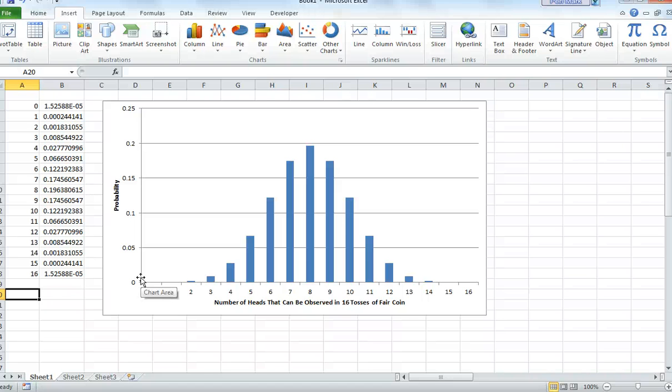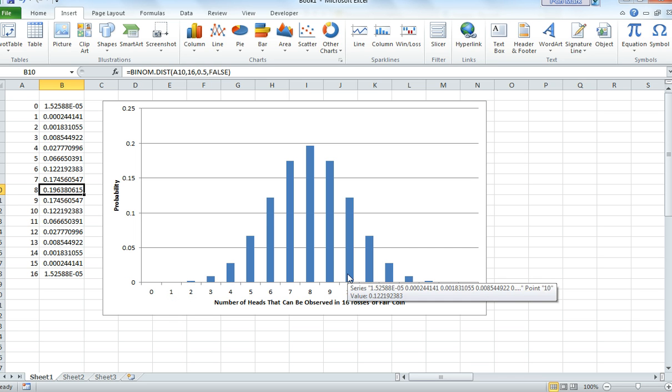The binomial distribution tells us the theoretical probabilities under the assumption that we have a fair coin. So if we have a fair coin, we're noticing that a lot of the probabilities fall between, again, about 5 and 11, which is where the greatest likelihood of seeing the number of heads falls. Anything outside of that, seeing one head or seeing 15 or 16 heads, is very, very unlikely.